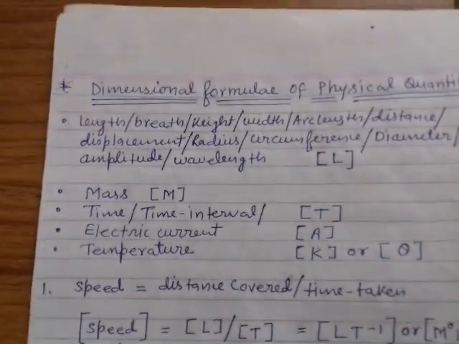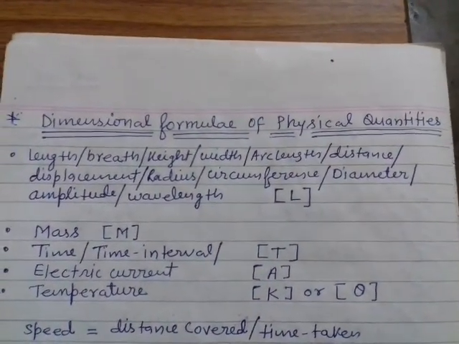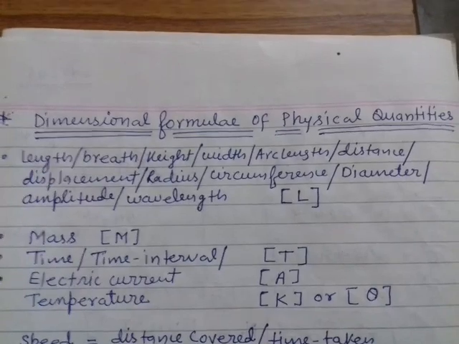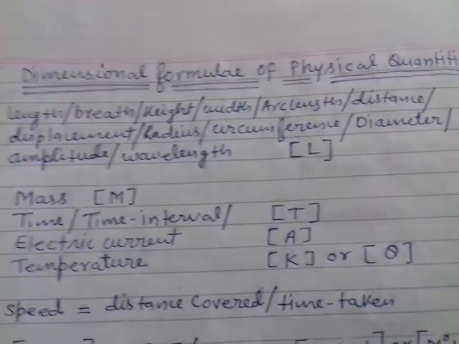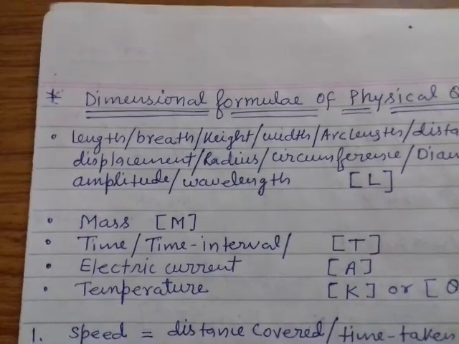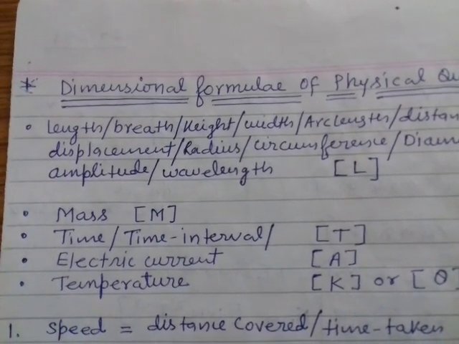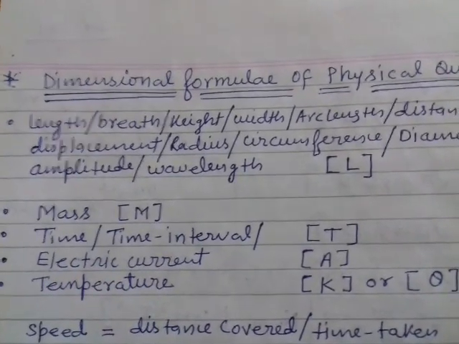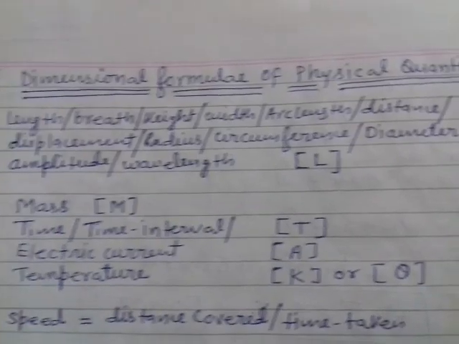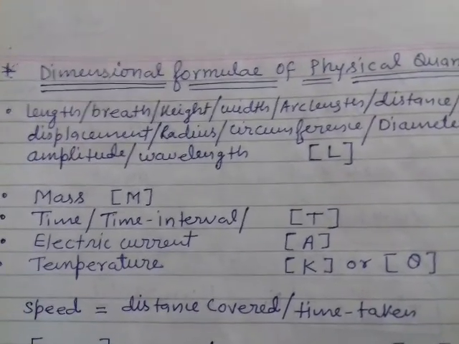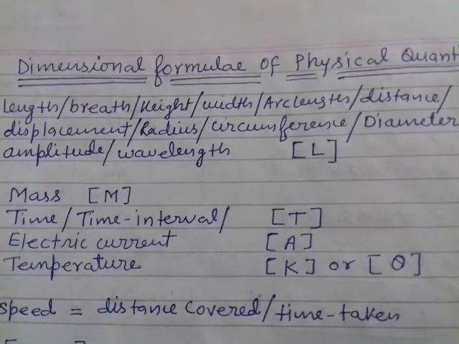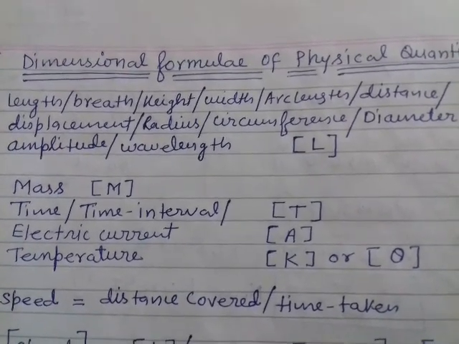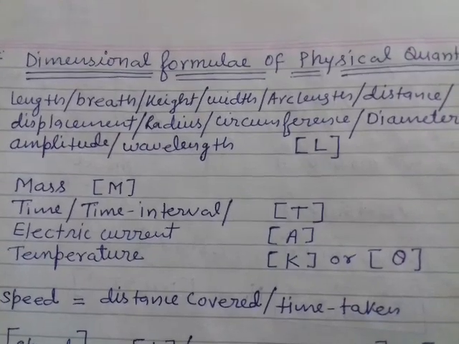Okay, so I am telling some fundamental dimensional formulas, with the help of which you can write the dimensional formula of any quantity. For example, suppose you come across length, breadth, height, width, arc length, distance, displacement, radius, circumference, diameter, amplitude, wavelength. Dimension formula for that is capital L with square bracket. Dimension formula is always written in capital letters under square bracket.